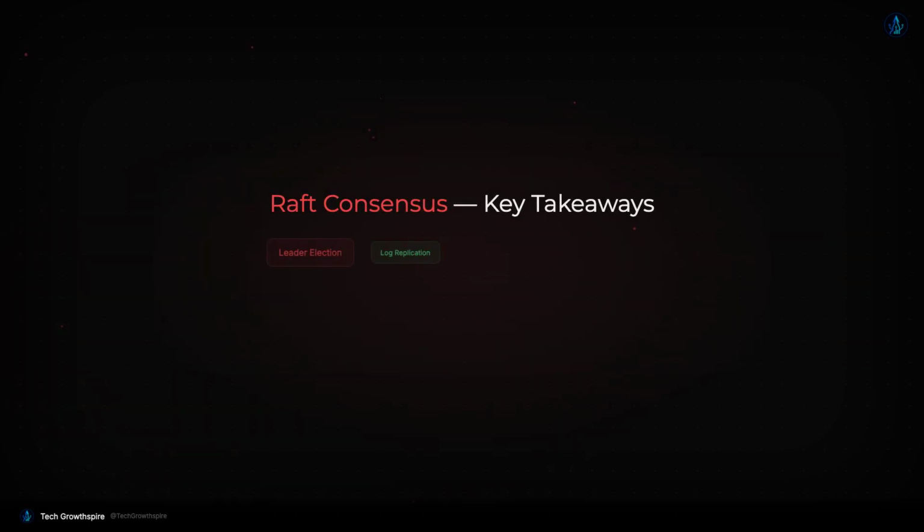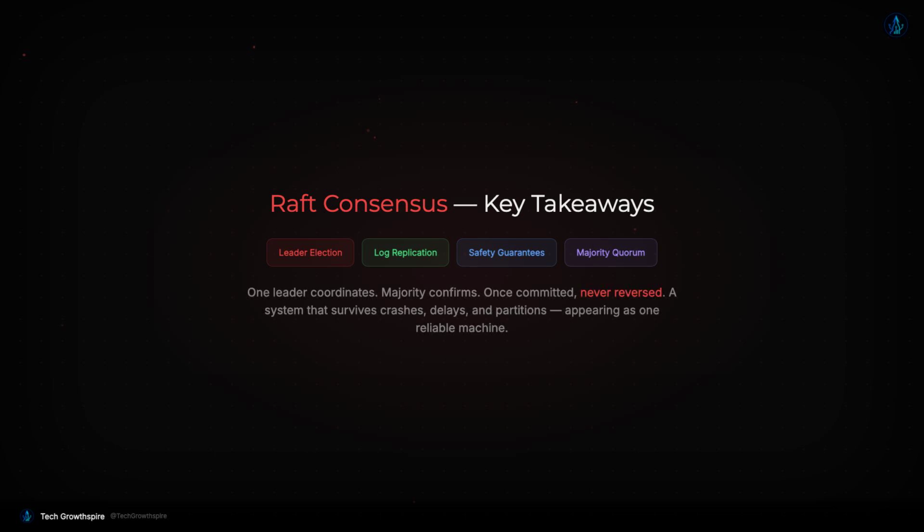Let's wrap up with the core insight. Raft achieves consensus through three mechanisms working together. Leader election ensures exactly one coordinator at any time. Log replication ensures all servers apply the same commands in the same order. And safety guarantees ensure that once a decision is made, it's never reversed.